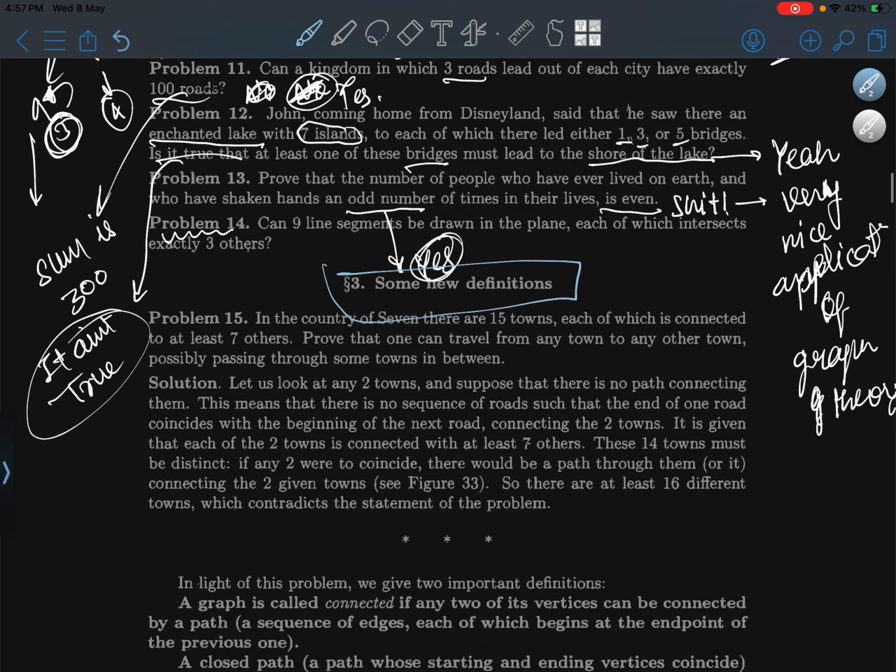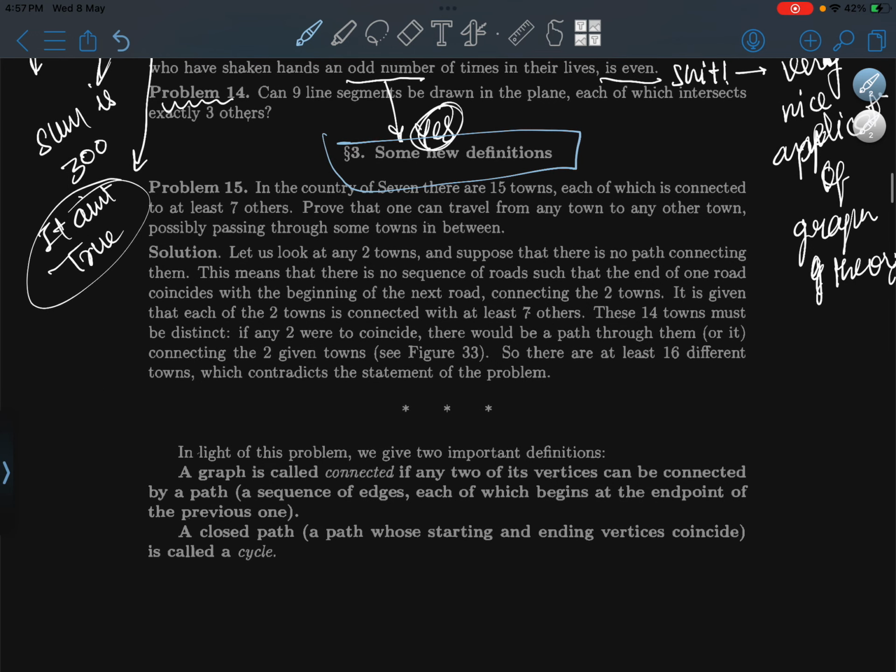So what was the data given? In a country of 7, probably its name, right? 15 towns are present, each connected to at least 7 others.